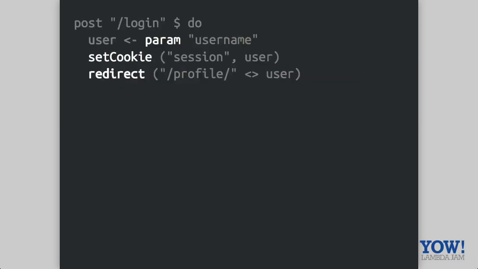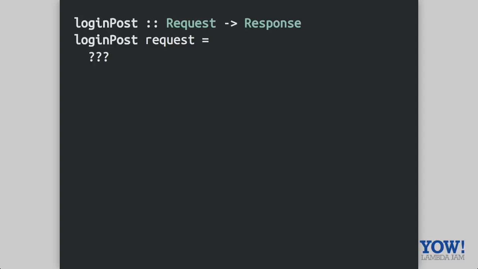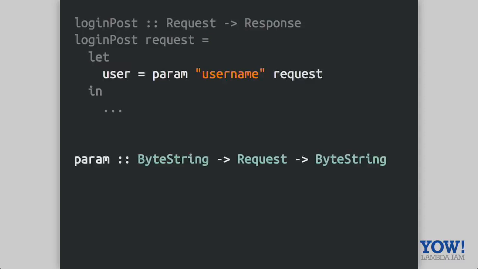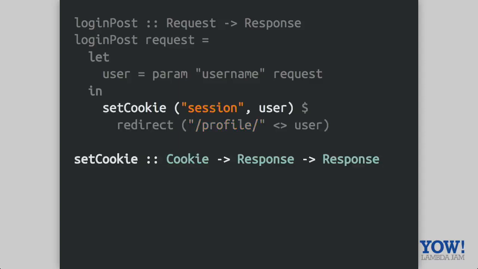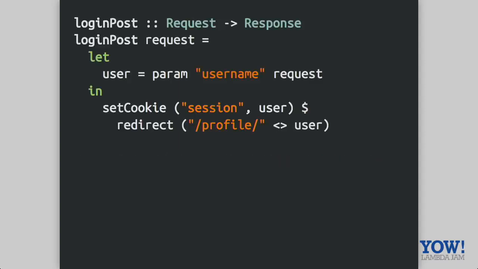Coming back to this post function from Scotty, we now see that we have all the ways of dealing with it. We can pull out the username field from the request. We can then redirect to the user page, and then given the response that we're redirecting to, we can add this extra set cookie header. And that's our final function. No magic there. It's really just these three functions that we're composing.